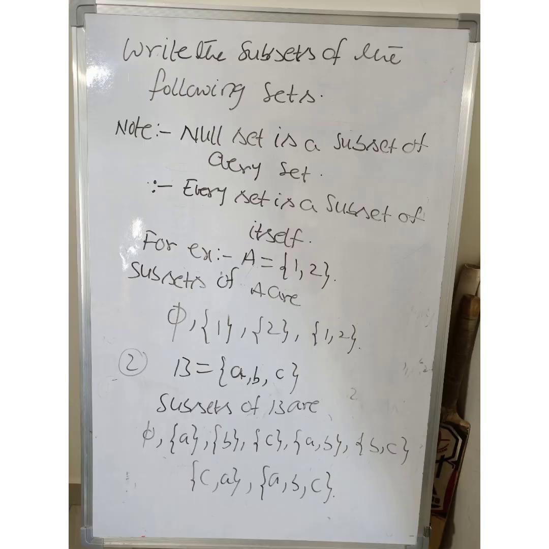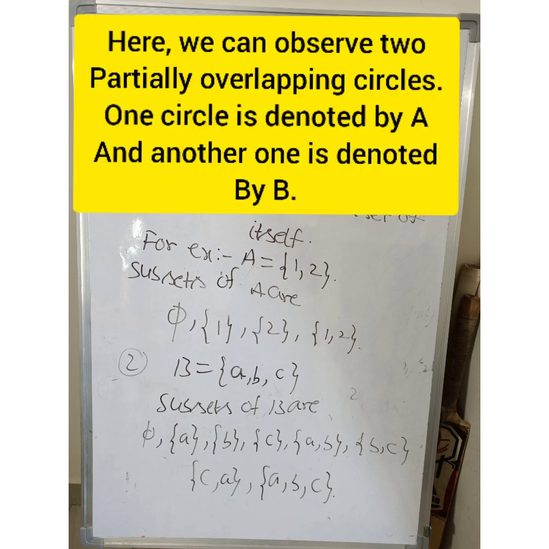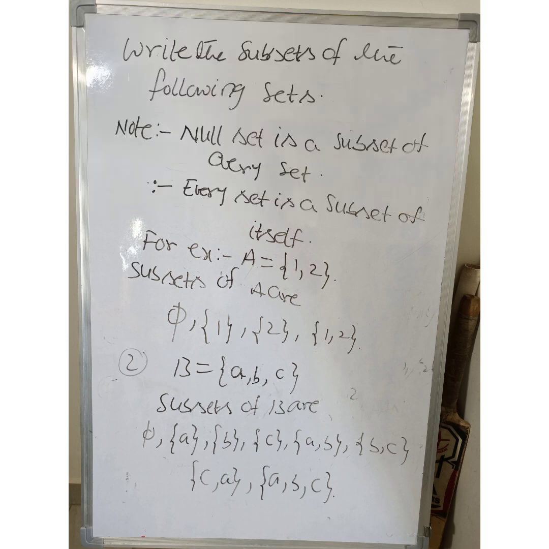Write the subsets of the following sets. It is to be noted that null set is a subset of every set. Every set is a subset of itself. For example, A is equal to {1, 2}. Subsets of A are phi, {1}, {2}, {1, 2}. B is equal to {a, b, c}. Subsets of B are phi, {a}, {b}, {c}, {a, b}, {b, c}, {c, a} and {a, b, c}.